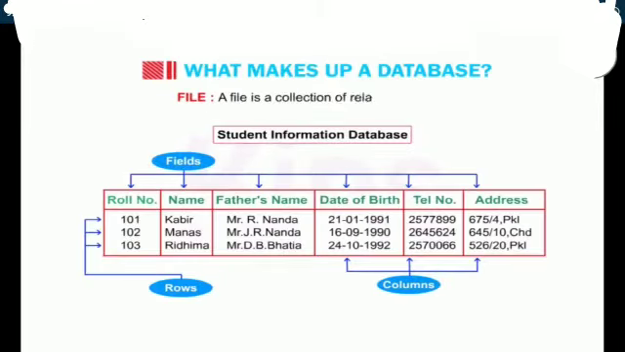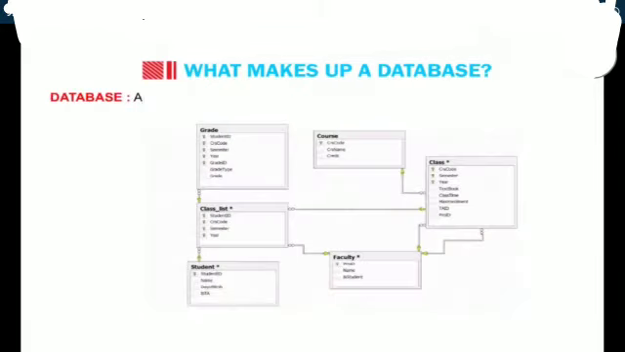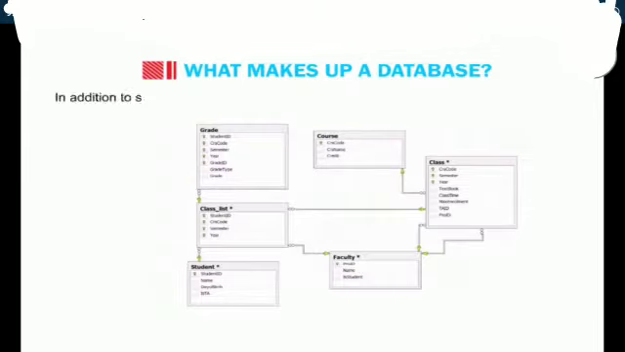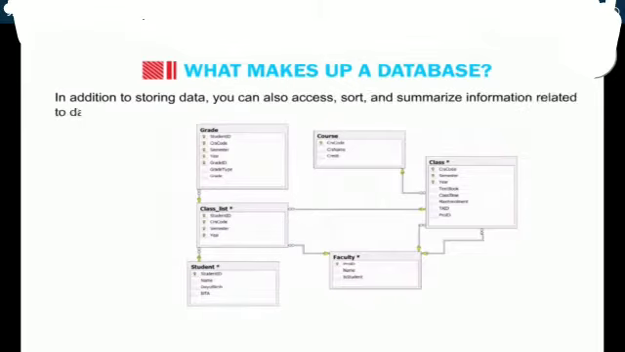A file is a collection of related records. A database is an organized collection of related information or data stored in files. In addition to storing data, you can also access, sort, and summarize information related to the data. Okay, can you quickly tell the difference between a file and a database?